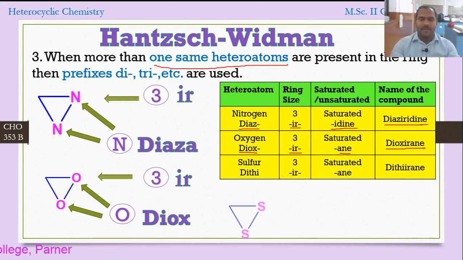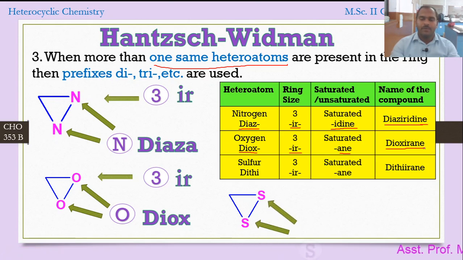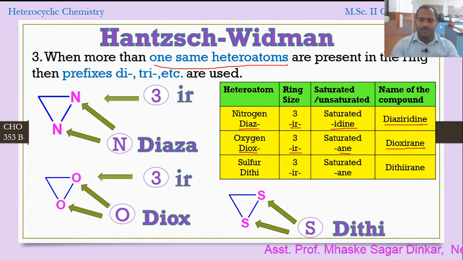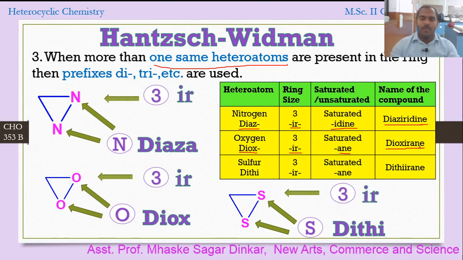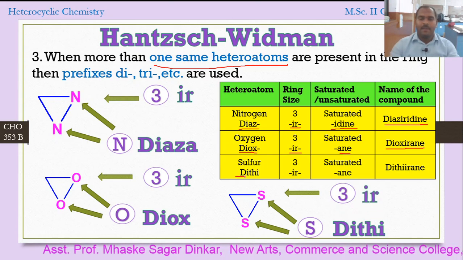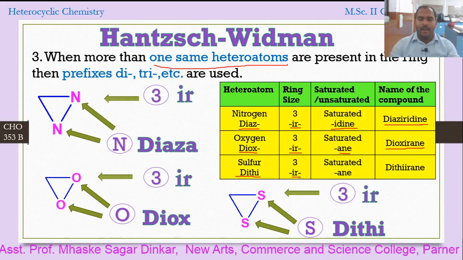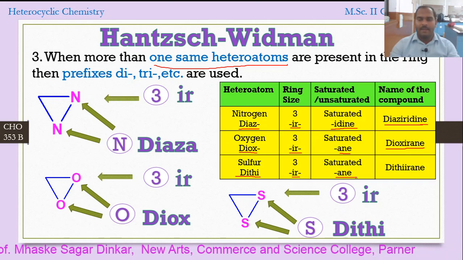Now let's consider two sulfur atoms in the three-member cyclic structure. Again the same question, what is the heteroatom? Sulfur. How many? Two, therefore dithia. Then what is the size of the ring? It is a three-member cyclic structure, therefore ir. So the compound name will be dithia, ir and ane, right?